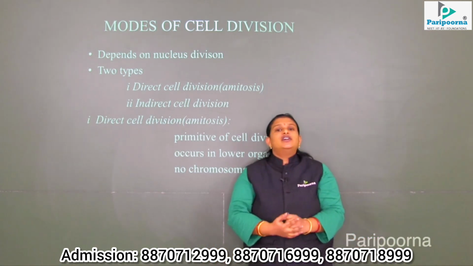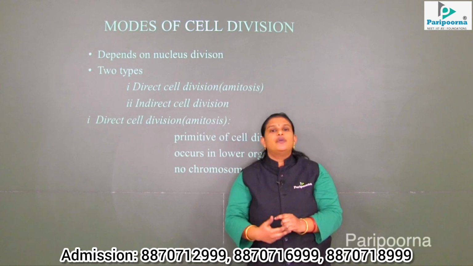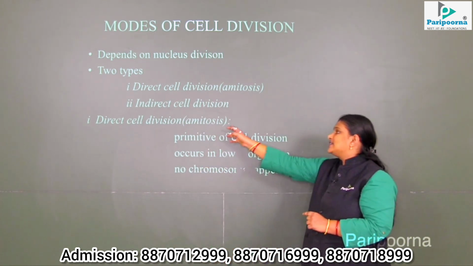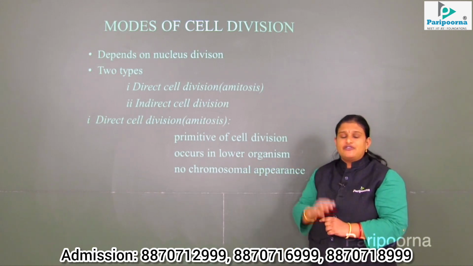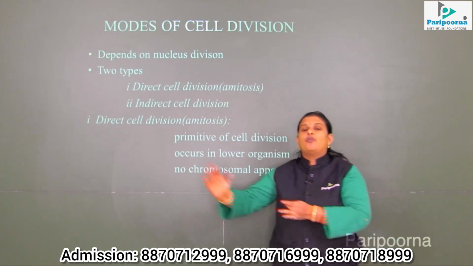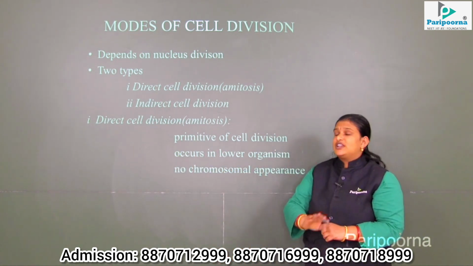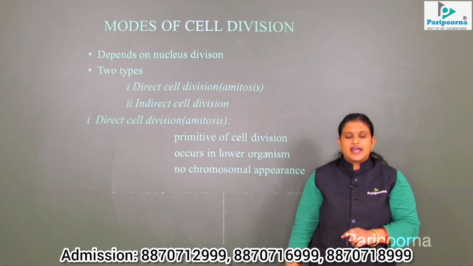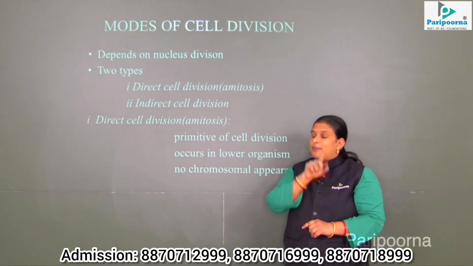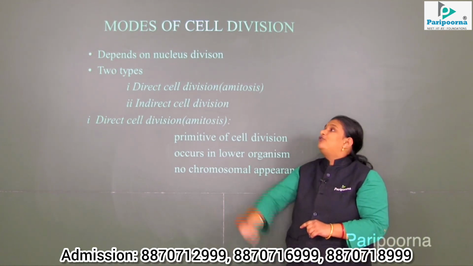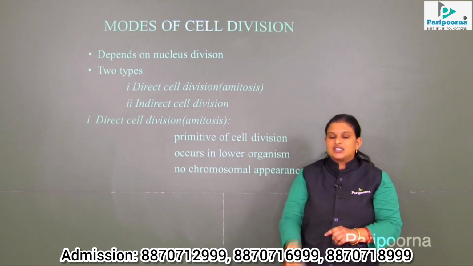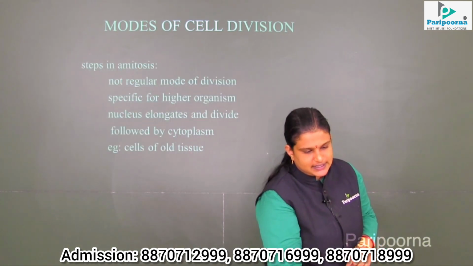We would have been very clear by now about what a cell is, what a chromosome is and everything. Chromosomes carry the genetic information. Since it doesn't have any work to carry forward information, there will be no chromosomal appearance. Only an exact copy of it is produced. One day I had given the example of bacteria. It occurs only in lower organisms, but be clear that sometimes it may also occur in higher organisms like human beings, in injured or damaged bones or skeleton.